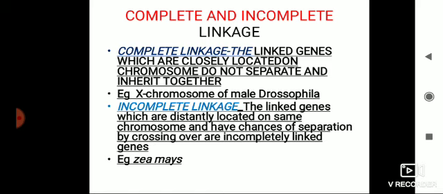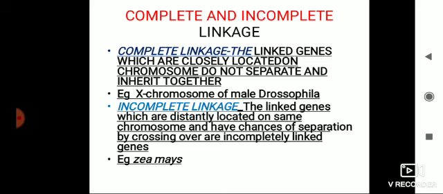So depending on the crossing over, there is complete and incomplete linkage. Now let us see complete linkage. The linked genes which are closely located on the chromosome do not separate and are inherited together. Example, the X chromosome of the male Drosophila. Now incomplete linkage means what? The linked genes which are distantly located on the same chromosome and have chances of separation by crossing over are incompletely linked genes. Example of complete linkage is the X chromosome of male Drosophila.